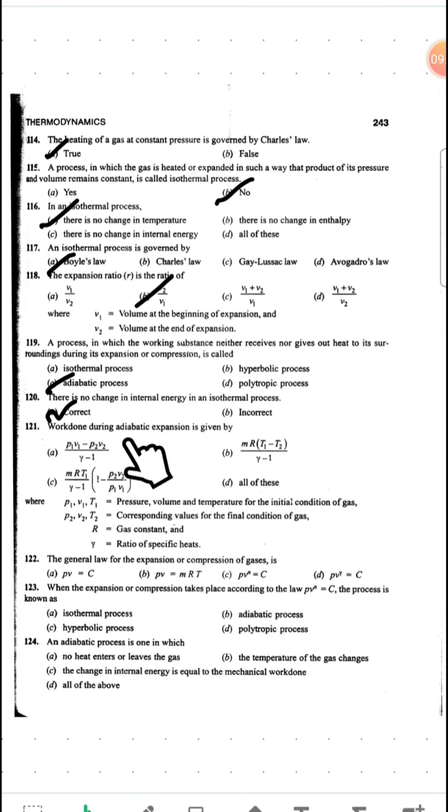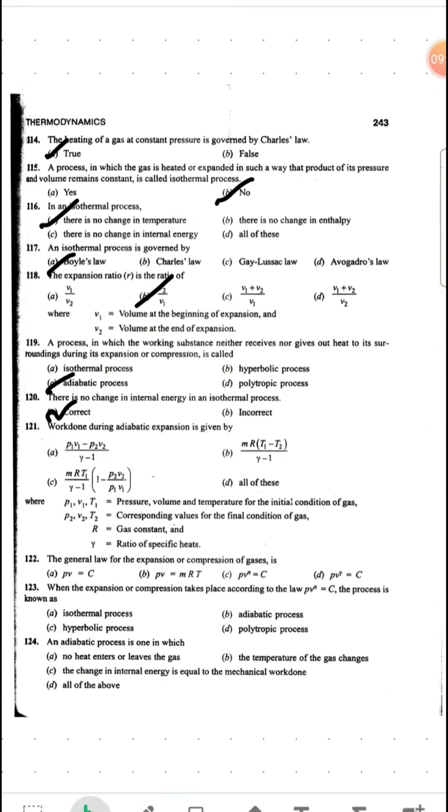Next question: the work done during adiabatic expansion is given by adiabatic expansion work. We can write this in various forms. One of these forms is this one, and also this one, and also this one, these three. So our answer is all of these are correct. So I will just show you how these two equations came from here.